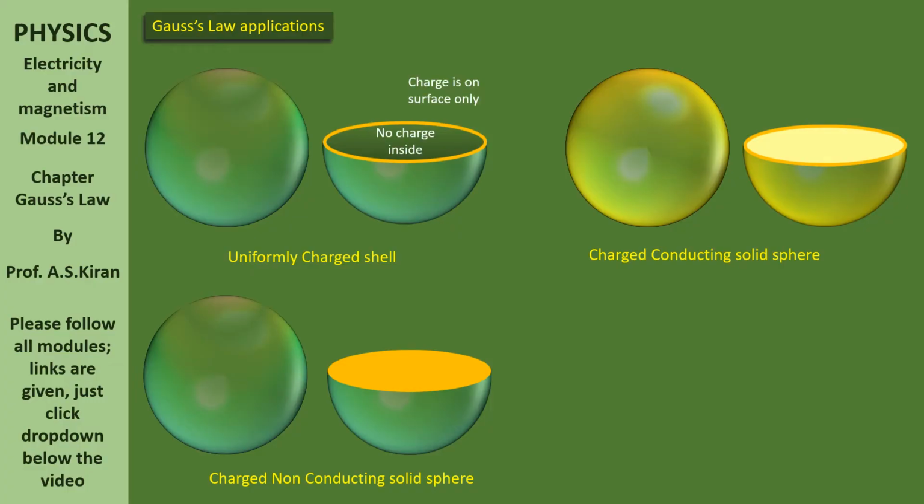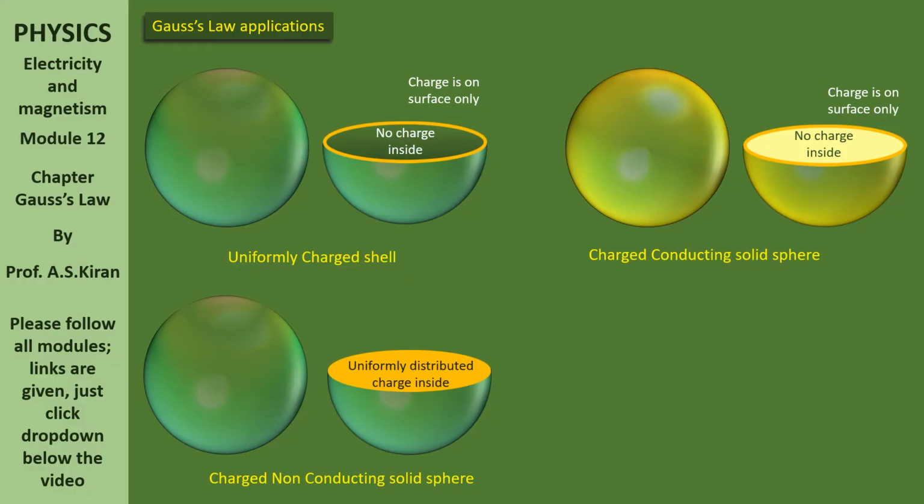Now, in the first case, there is no charge inside. Charge is on the surface only. In the second case, there is no charge inside. The charge is on the surface only. That is why, when we discuss electric field and charge distribution, the hollow shell and conducting solid shape behave similarly. Whereas in the third case, the charge is uniformly distributed inside.